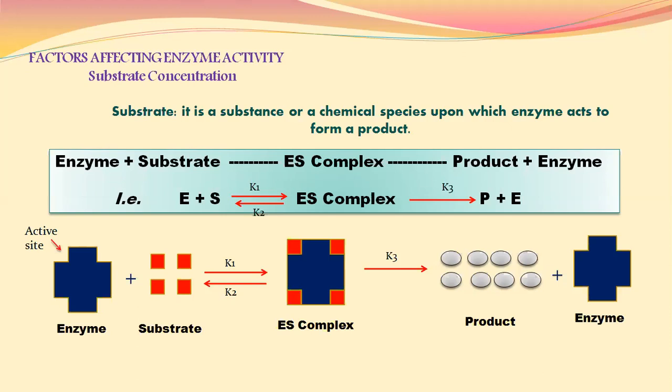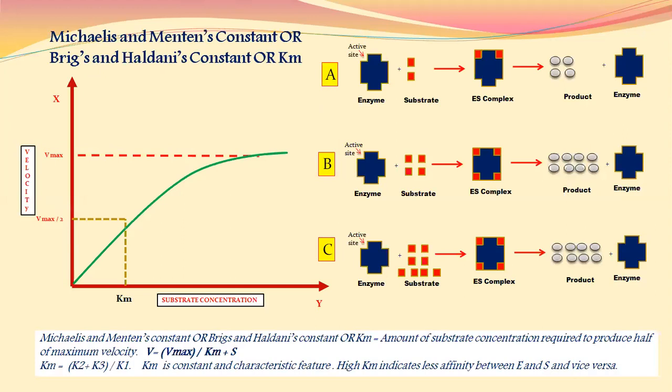That we will discuss on the next slide. First, we will concentrate on diagram B, capital B. As per the previous slide, capital B diagram is the same. That means the enzyme has four active sites. There are four substrate molecules, utilized by the four active sites of an enzyme.